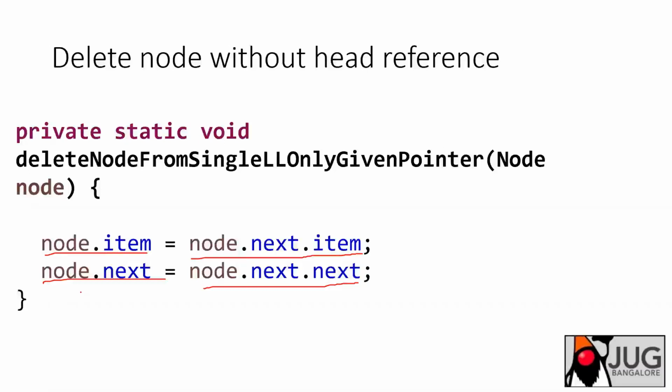You need to do this operation in a while loop until you hit the last node. After copying, you just set the last node to null, so that it will be available for garbage collection. Yes, while node.next is not equal to null. Exactly, that check should be added in the while loop, and once you hit that, you come out of the loop.